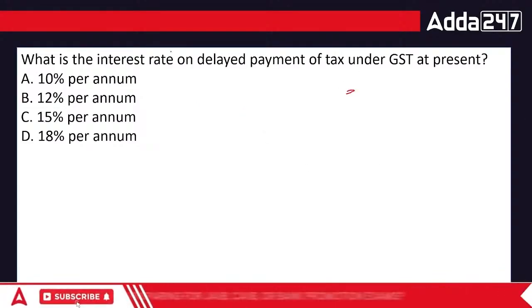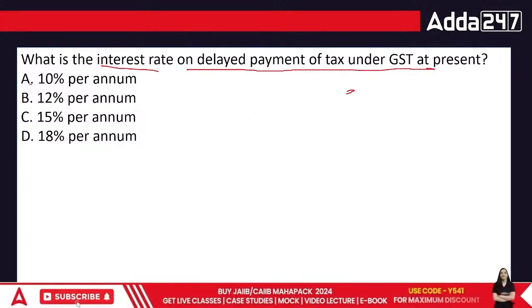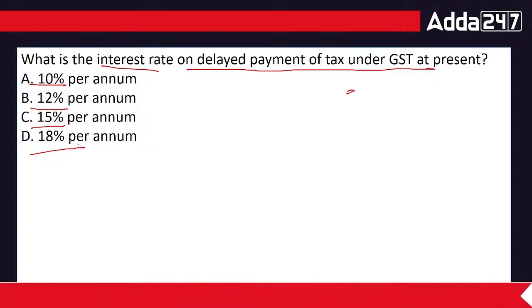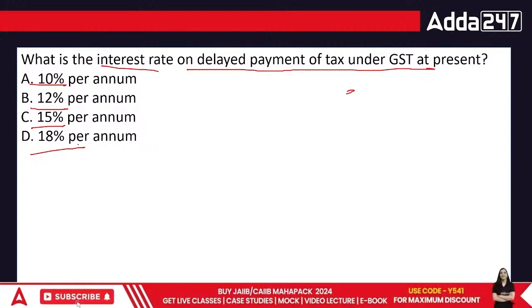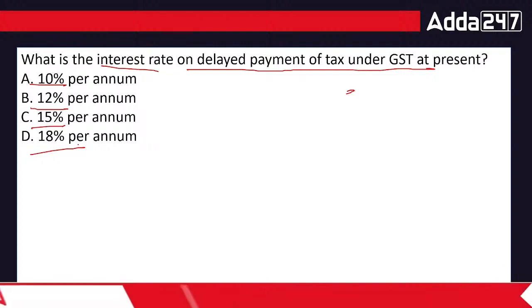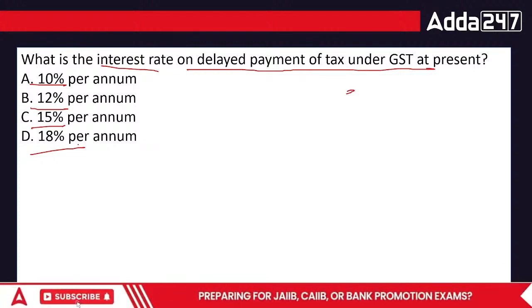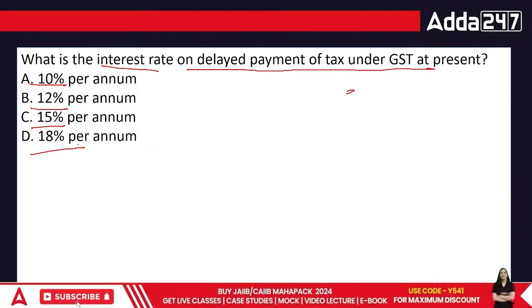Obviously, there are people who make payment in a delayed form: 10%, 12%, 15 or 18. What is the amount of interest that we charge from them? Because if they are late in terms of the payment, then the organizations have to be taught to listen, and in this case the interest is levied as well.